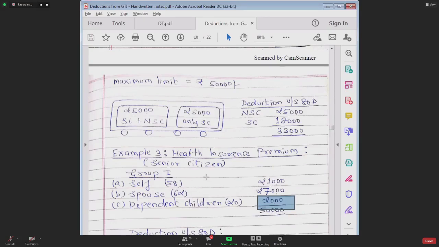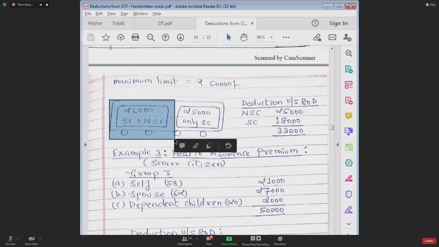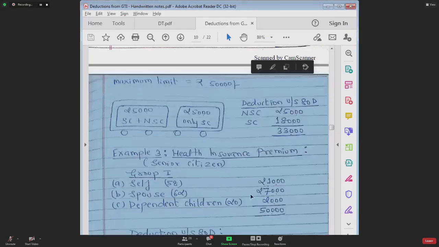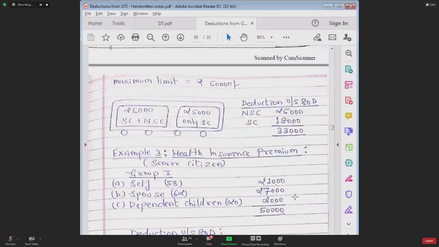That 2,000 limit, can you utilize for senior citizen? Yes, because in the limit of 25,000 in general bogie, there is senior as well as non-senior. So out of this 27,000, which is incurred only for senior, 2,000 I will take to the general bogie, because I have a limit left in general bogie.